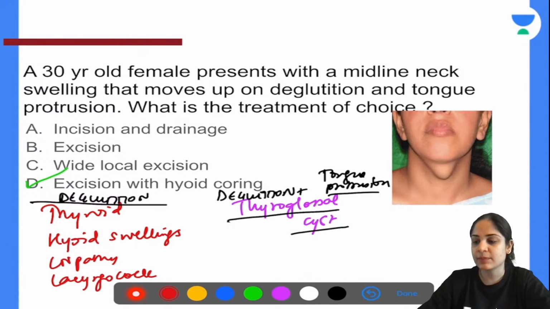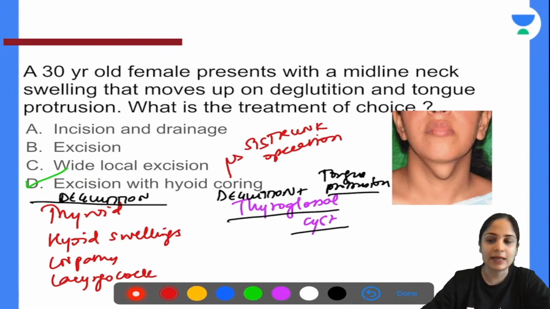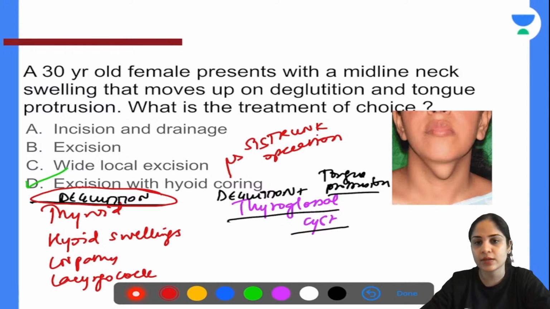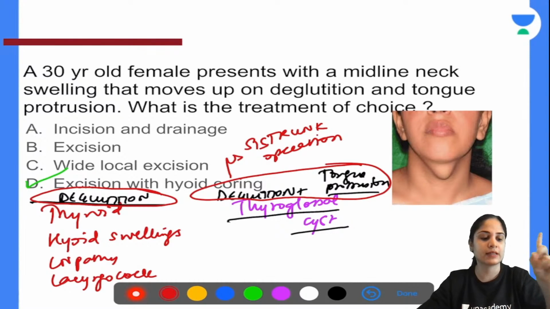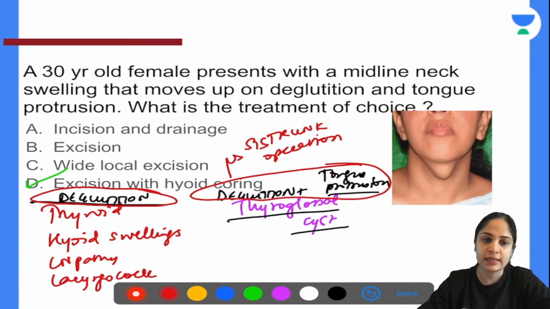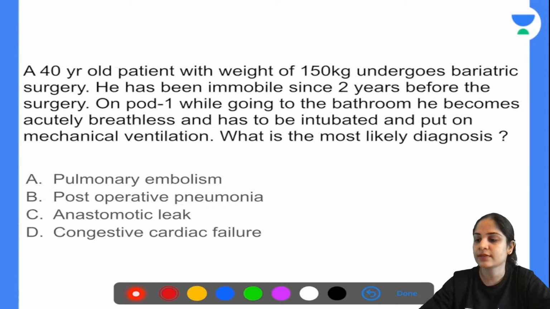So the treatment of thyroglossal cyst, as all of you know, is excision with hyoid coring, and the name of that surgery, as mentioned correctly by Nimesh, is called the Sistrunk operation. So for the exam, this is the take home message. If they are giving you that the midline neck swelling is moving only on deglutition, then you can think of all of these. If it is moving on deglutition plus tongue protrusion, there is only one swelling that moves on tongue protrusion, and that is thyroglossal cyst. All right. Next question.